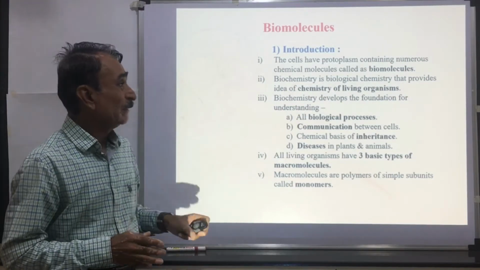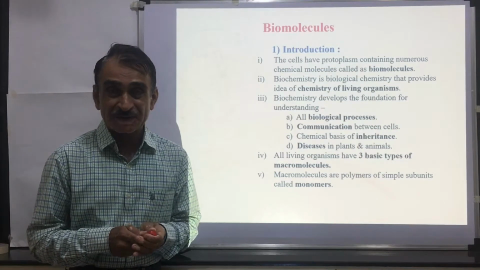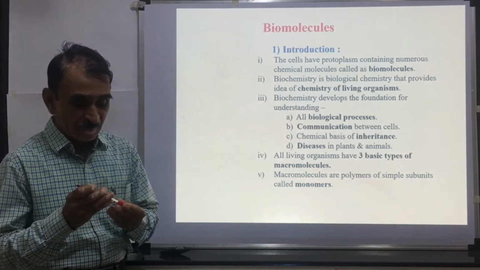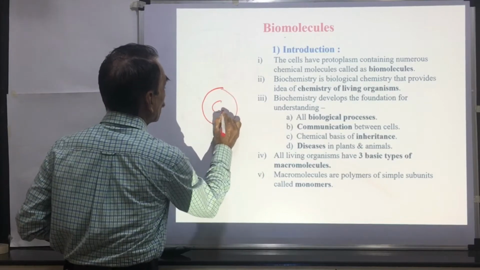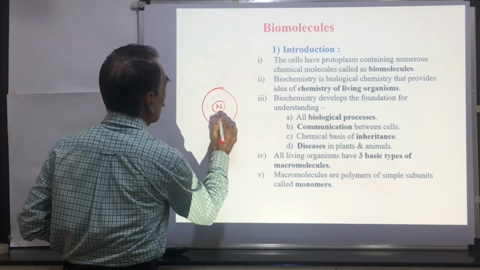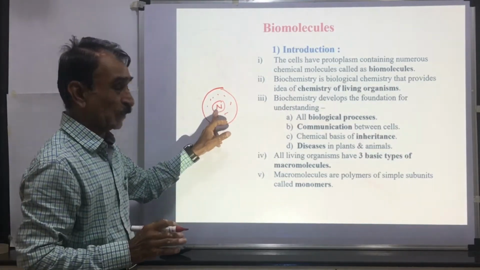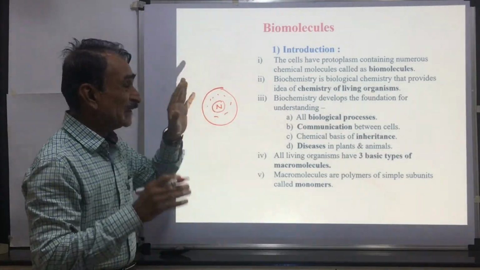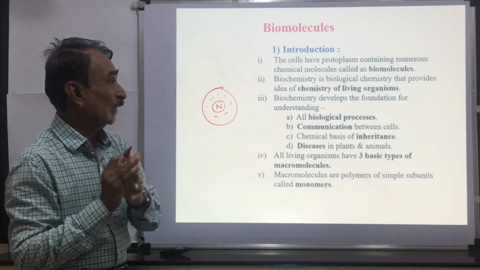Biomolecules: we know that protoplasm contains numerous chemical molecules or chemical substances, and these are called biomolecules. If you see, this is a cell and this is the nucleus. The nucleus is surrounded by the cytoplasm. Cytoplasm plus nucleus is called the protoplasm. And the chemicals which are present inside the protoplasm, all these are called biomolecules.